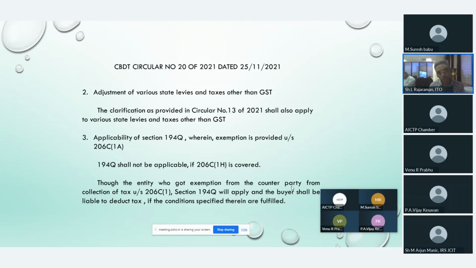Suppose one seller is selling goods of 1 crore. The purchaser is purchasing the goods. The purchaser furnishes a certificate to the seller stating that the 1 crore worth of goods is going to be consumed and not for trading purpose. Then naturally the seller will not collect tax under section 206C(1). However, the purchaser who is purchasing 1 crore worth of goods from the seller has to deduct tax under 194Q.